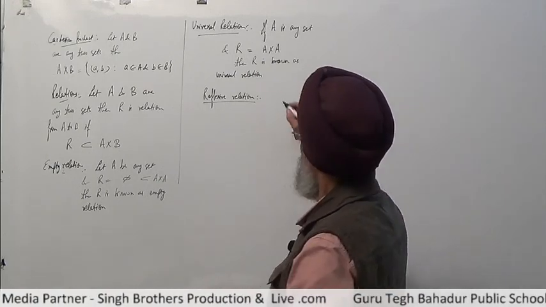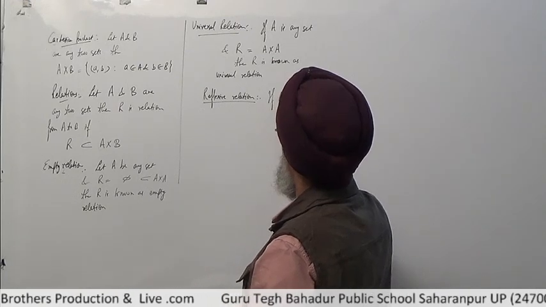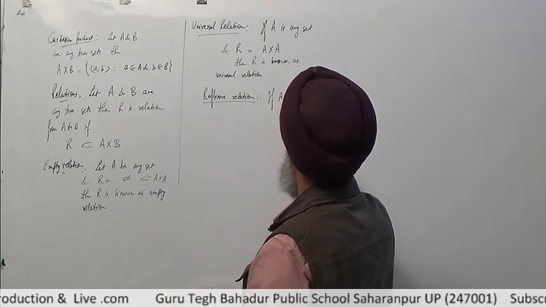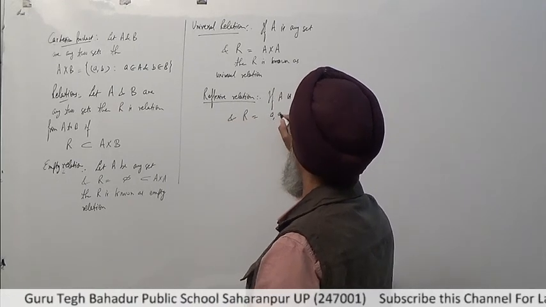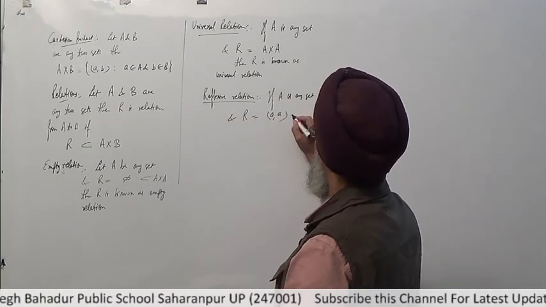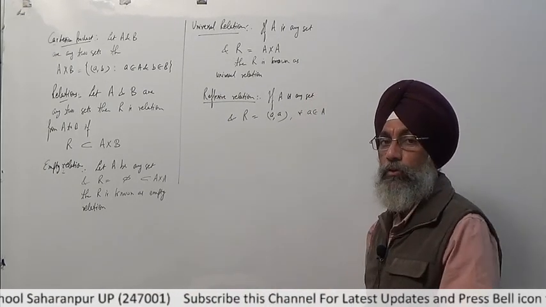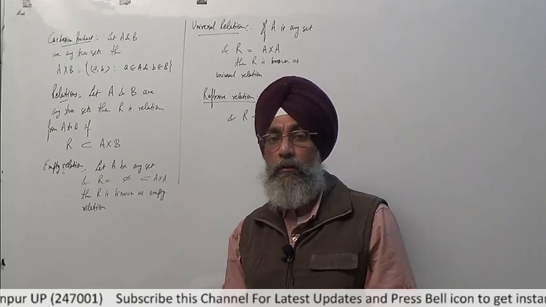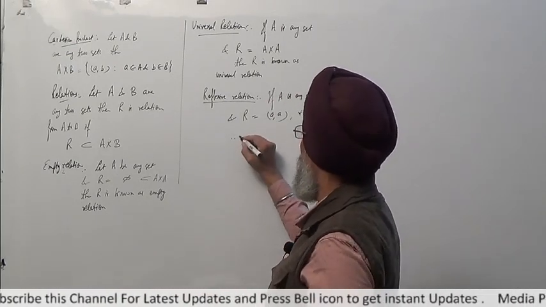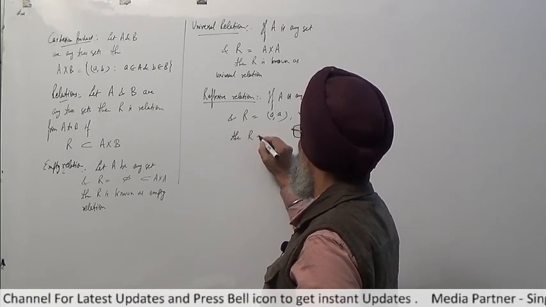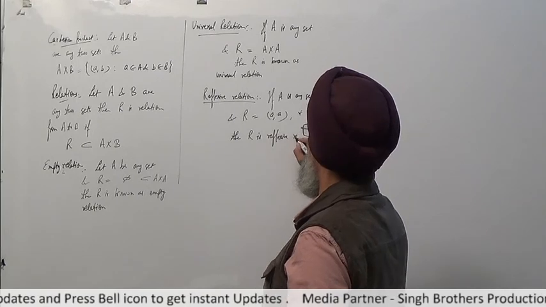If A is any set and R consists of the ordered pair (a, a) for all a belongs to A, meaning all ordered pairs of the same element are present and satisfy the relation, then R is known as a reflexive relation.